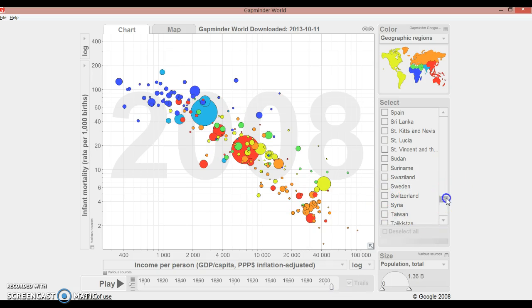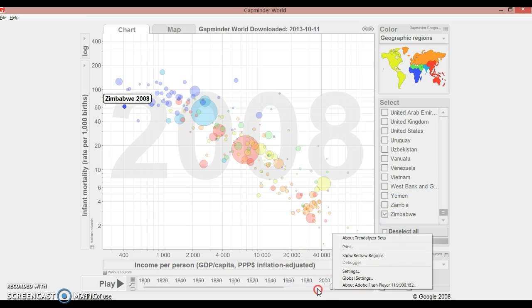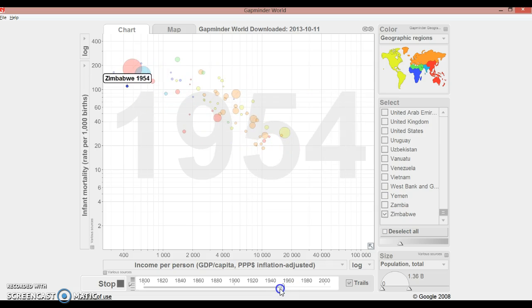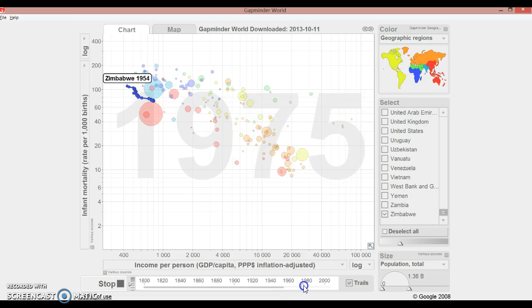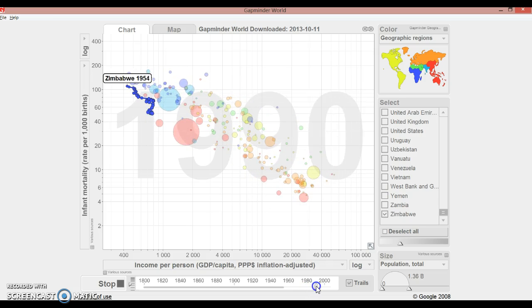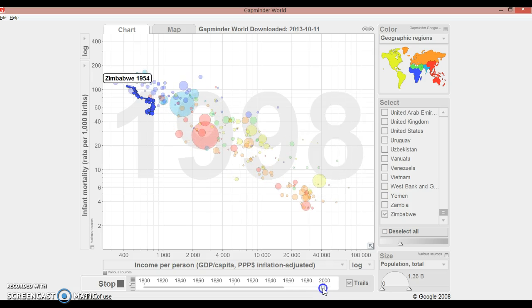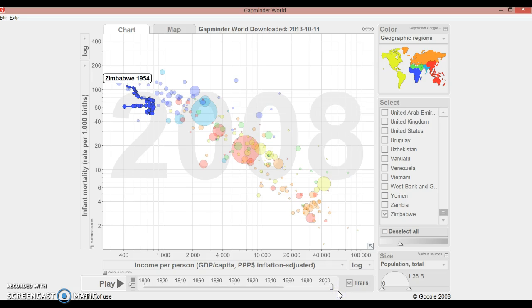The second country we'll be focusing on is Zimbabwe. Zimbabwe actually has a weird motion. It starts with the majority of the countries such as China and India, and then it goes down, improving, but then the economy starts to wiggle a bit, and infant mortality starts to decrease, but then it comes back up, and the economy shoots back to the left, decreasing the income per person.